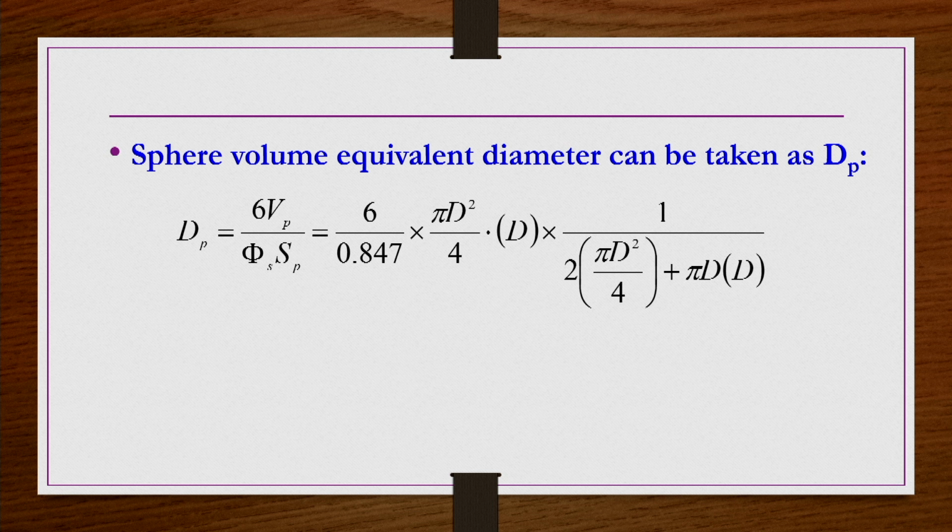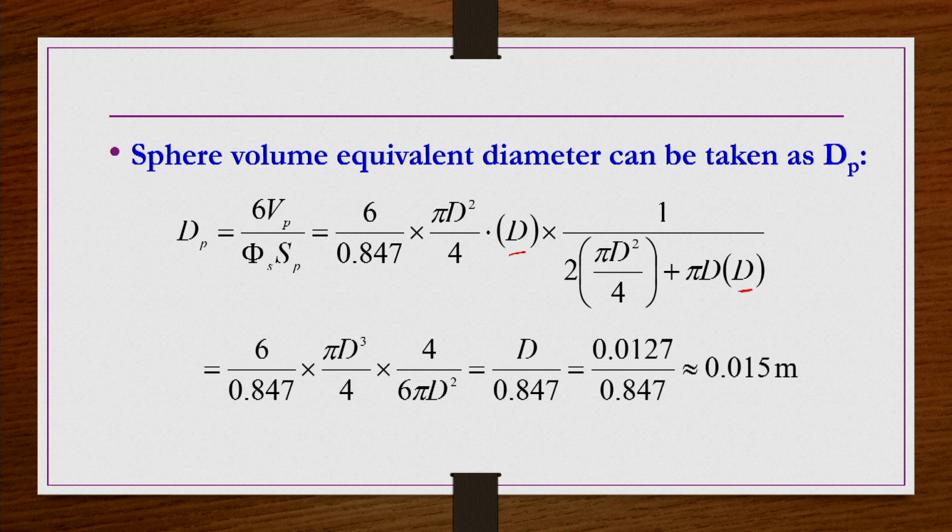Now, h is also equal to d, and then S_p is 2 pi r square, that is 2 pi d square by 4 plus pi d h, and h is now d anyway. So, pi d d. So, h equals d, that you substitute here. When you do the simplification, because now everything is known, you get d_p equals d by 0.847.